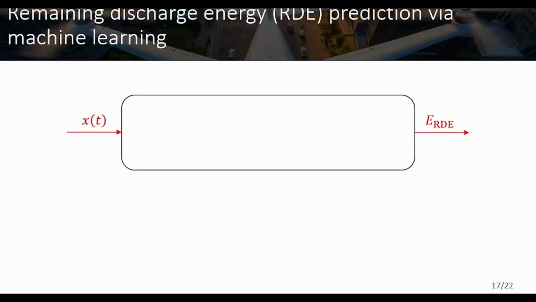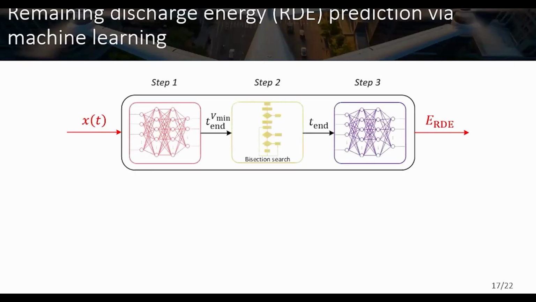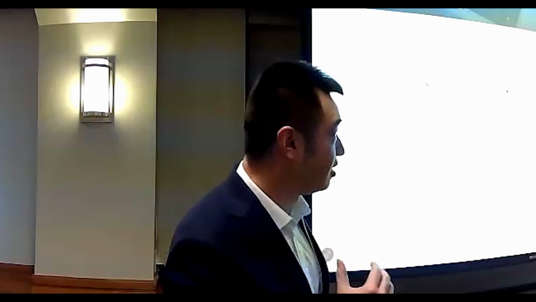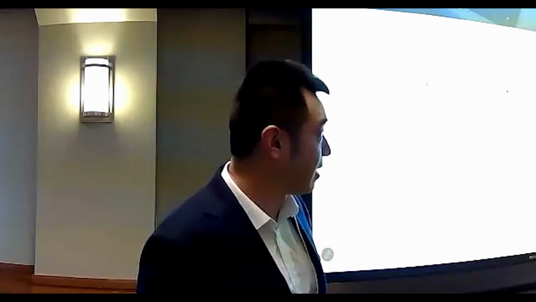We try to find out what's inside this white box. After some analysis from physics and mathematics perspectives, we found that yes, we can use a three-step prediction approach. We use two neural networks to learn the mapping and also a bisection search to correct the prediction. We can finally build a mapping from the present state to the battery's remaining discharging energy. In this way, we don't need to do model forward simulation. And the key is that we must predict the remaining discharging time, which is Tm here, right?